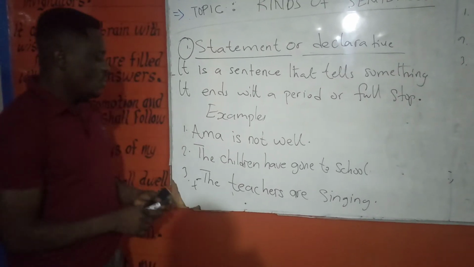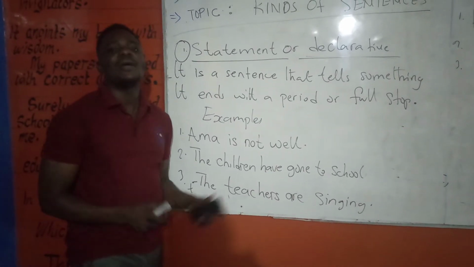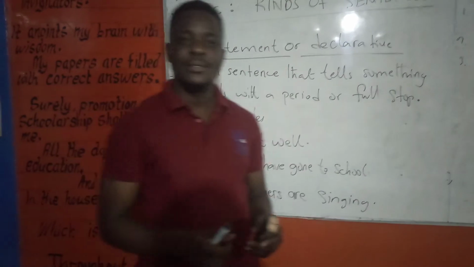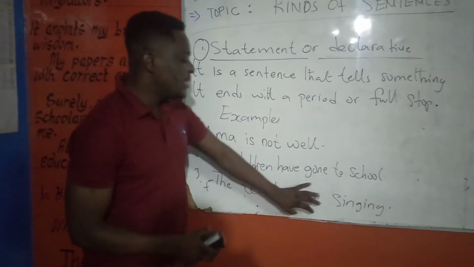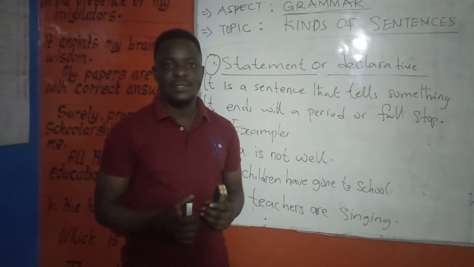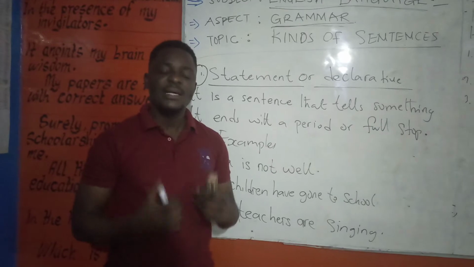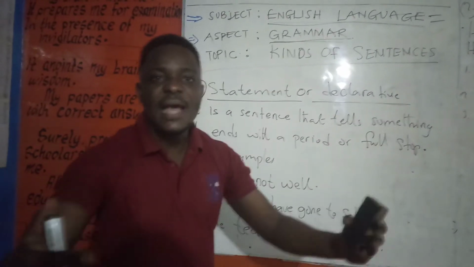Okay? So the next one is, the teachers are singing. Now, I ask you, what are they doing? You will tell me they are singing. You see, it is a sentence. But this sentence is telling you something. It's giving information. It is making a statement. The teachers are singing. So at that point, what are they doing? They are singing.